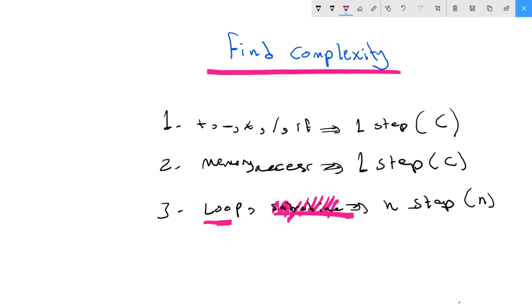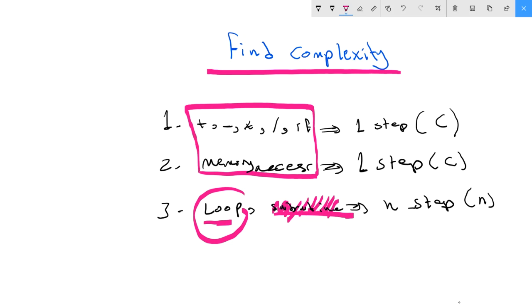When you see a loop, you give it n. When you see memory access or add, subtract, multiplication, division, if statement, you give it constant time. So very, very simple three concepts. Let me test now your knowledge. Let me see how you understand this.